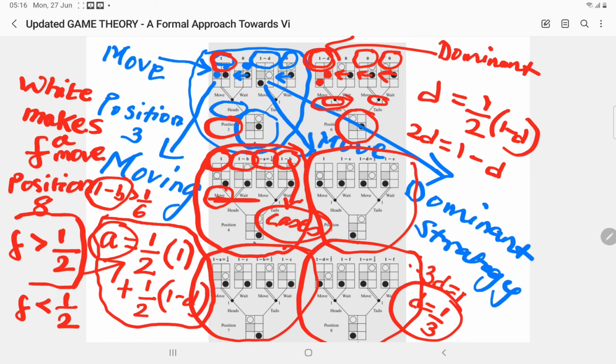That means white began. Somebody has to begin a game, no? So white began. If the probability was greater than half, then it would be better for him to move. If F is less than half, then moving was a wrong strategy. Then I will have to use black's strategy, because black is winning. If I am losing, somebody else is winning, so I have to use his strategy. That is how induction plays a major role here. You will get values like 17 by 24. It tells you who has the upper hand in winning a game, who has a better chance of winning with all these moves.